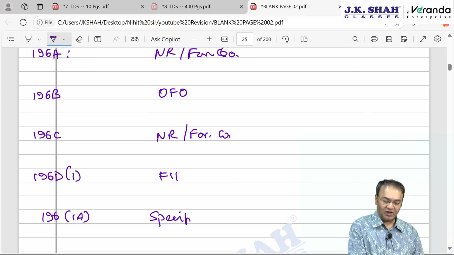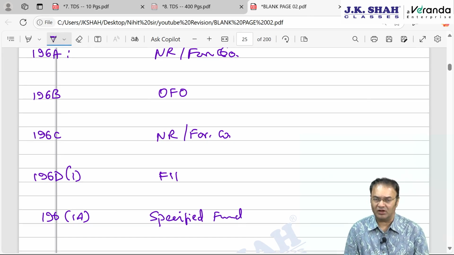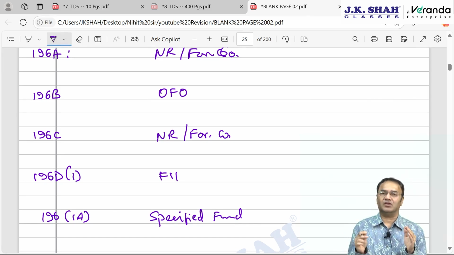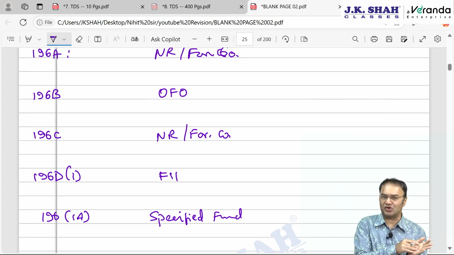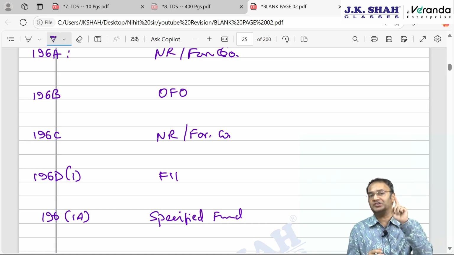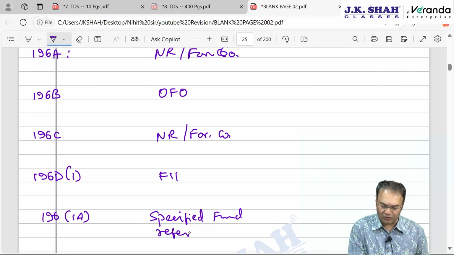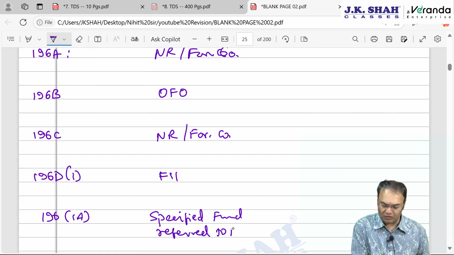So technically we are going to discuss five payees. What is FII, what is a specified fund, that also we had discussed. FIIs and specified funds both have investors outside India, who are residents of outside India. Both of them come to India for investment purposes. The difference is FII is incorporated outside India, while a specified fund is incorporated in India, referred to in section 10(4)(d).